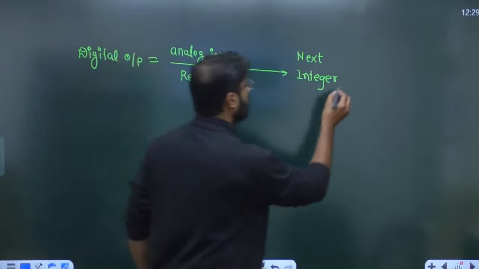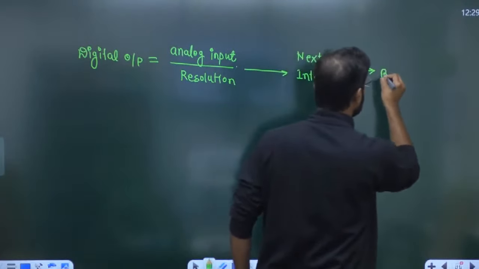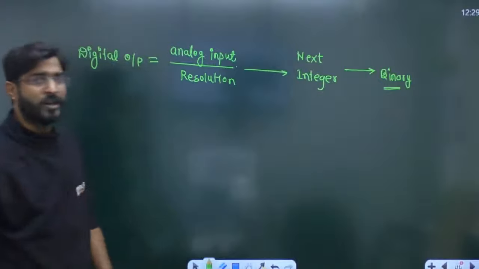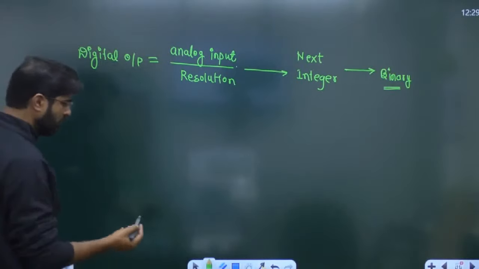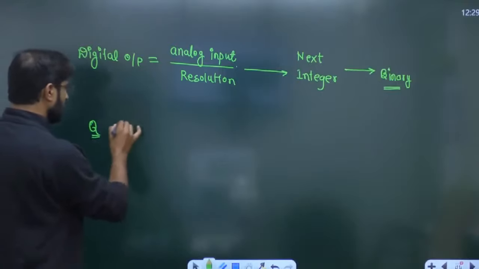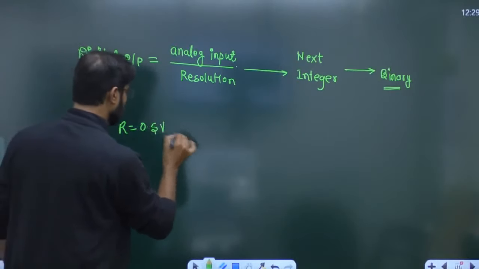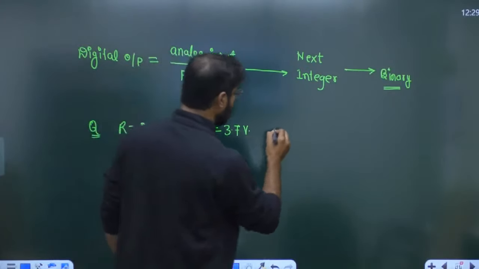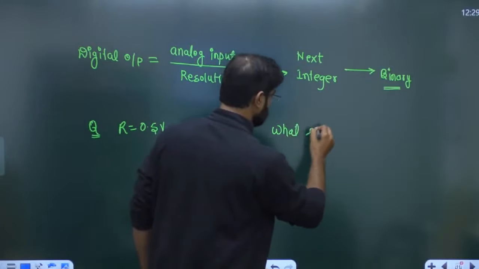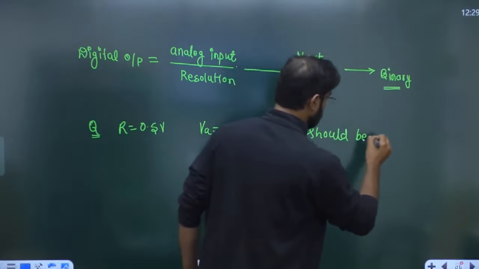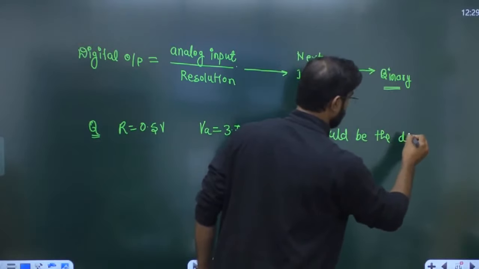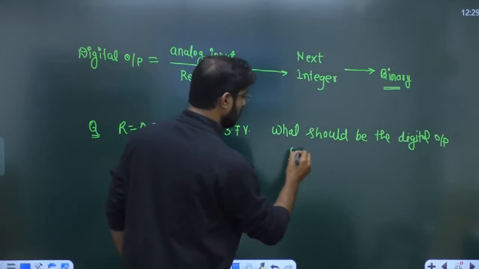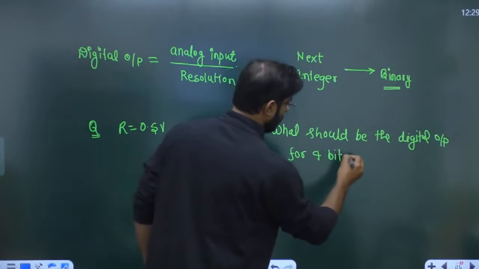So we take the next integer value, and whatever integer we get, convert it into binary. Convert into binary, you will get the answer. Very simple. Suppose I'm giving you one question. Resolution is 0.5 volt. Analog input applied is 3.7 volt. And I'm asking what should be the digital output for a 4-bit counting type ADC?